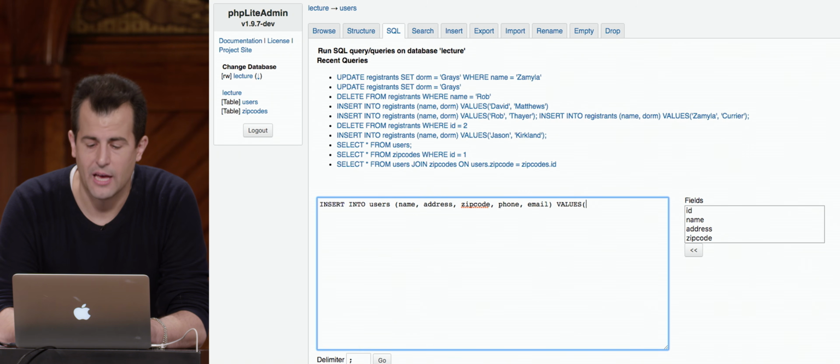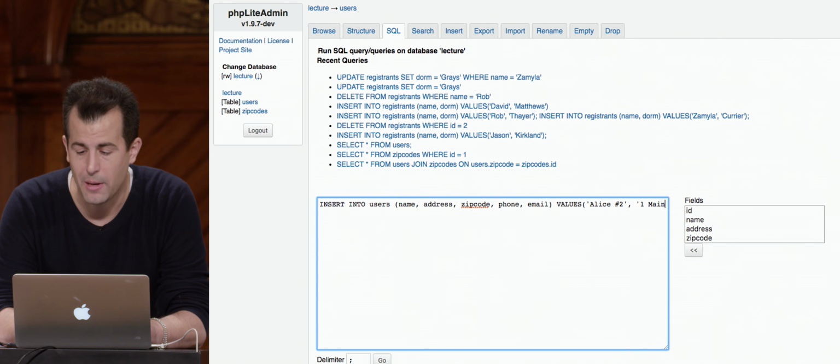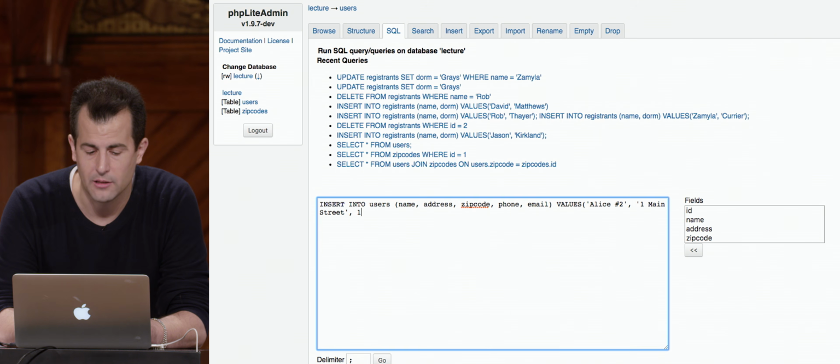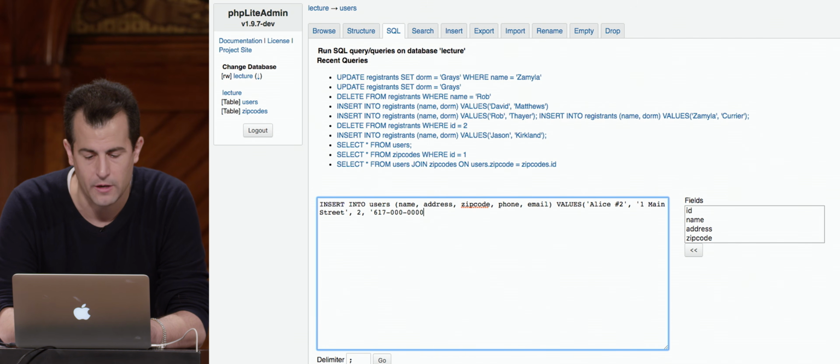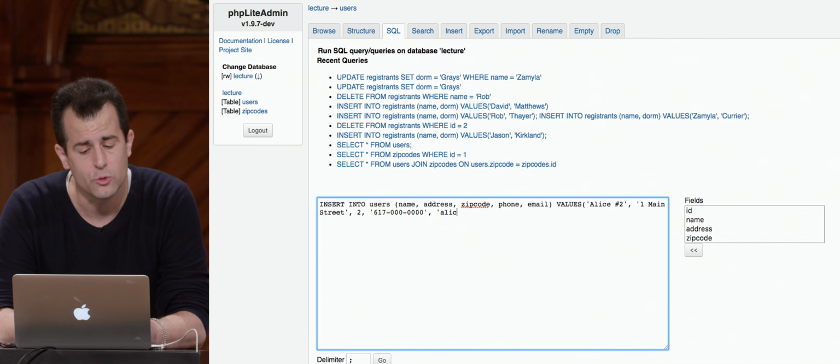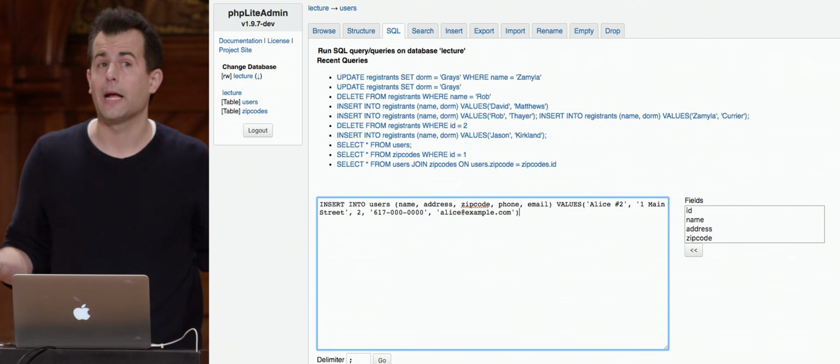The values as follows. Alice number 2, so her name's not distinct. Her address is going to be 1 Main Street, so her address is not the same. Zip code, she lives in New Haven, for instance, so 2. Phone, we don't need to worry about, so she'll be another fake phone number for today's purposes. But suppose that she also thinks her address is alice@example.com. Or heck, maybe this is the same Alice who forgot she has an account on our website, maybe more likely, and is trying to re-register with the same address.